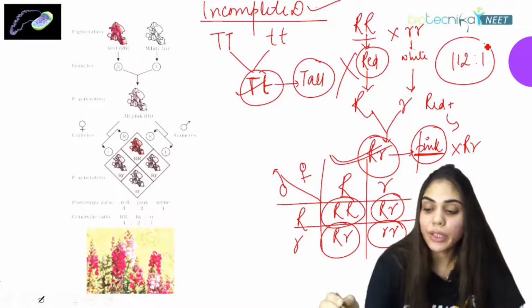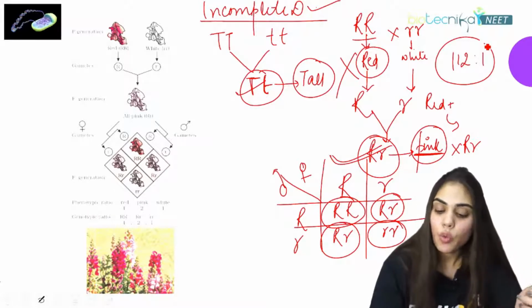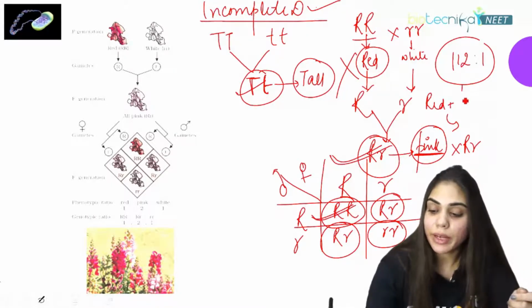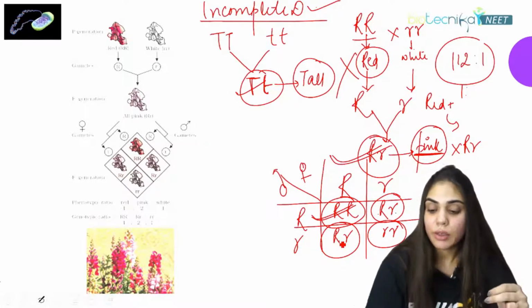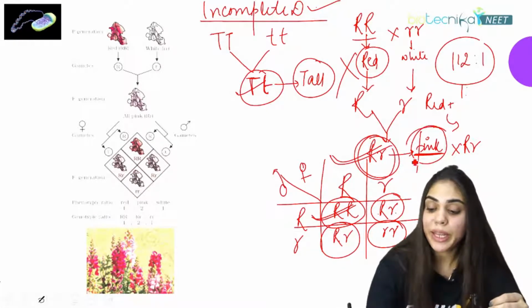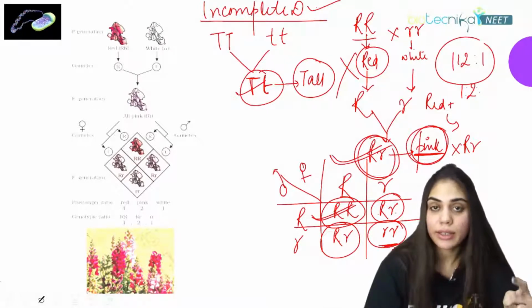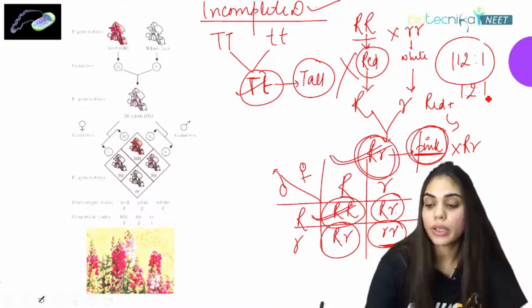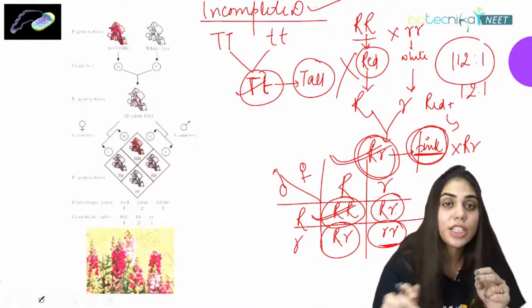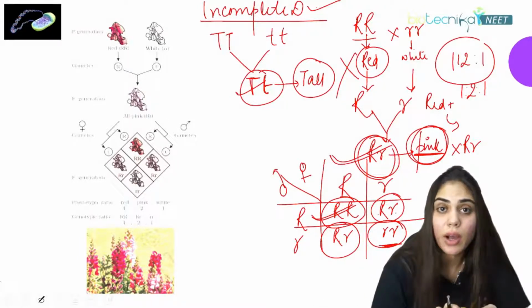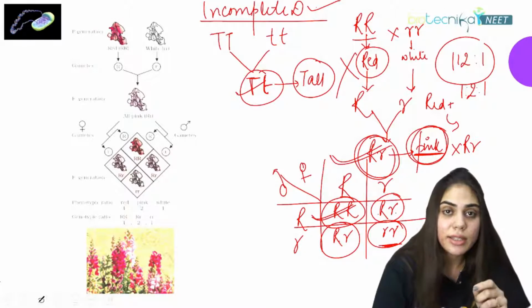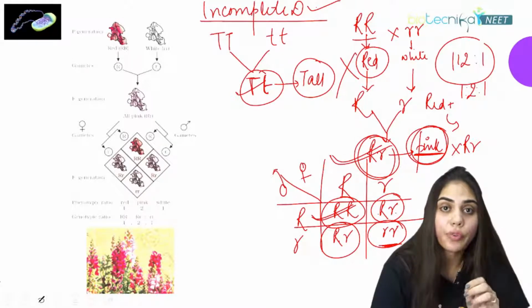And what is the phenotypic ratio? Appearance. One plant was appearing red, that is 1. Capital R small r, that is pink. Capital R small r is giving pink color flower. So again 2, and small r small r is a white color flower, again 1. So here you can see the genotypic and phenotypic ratio are the same. That is why this is the exception to the law of dominance.